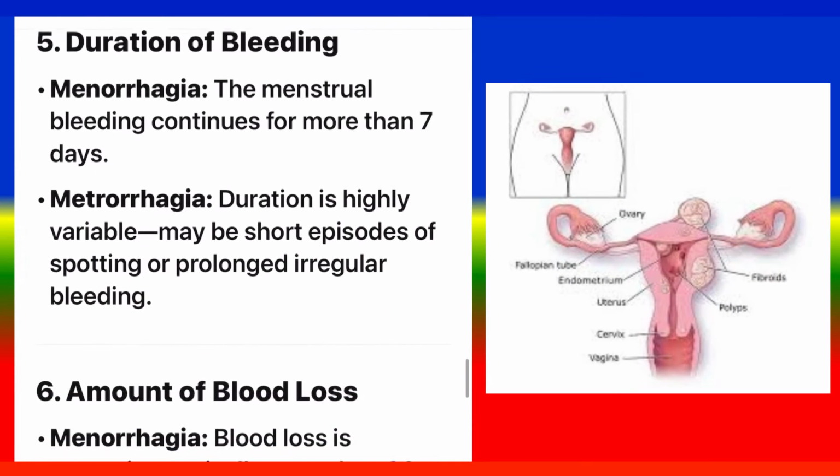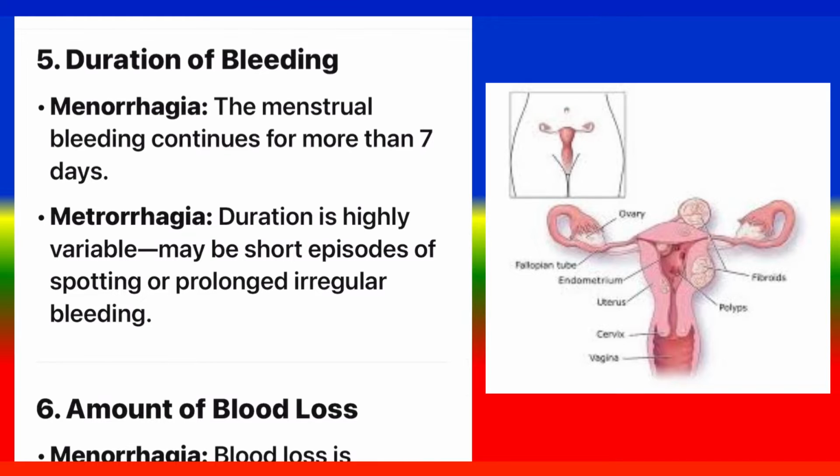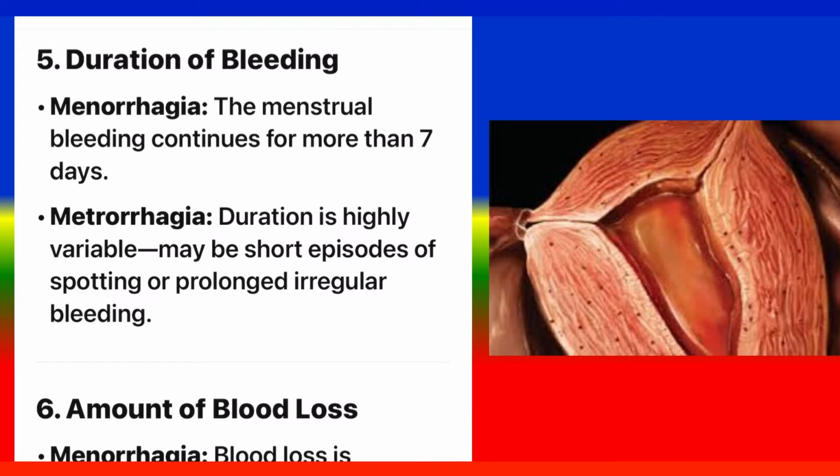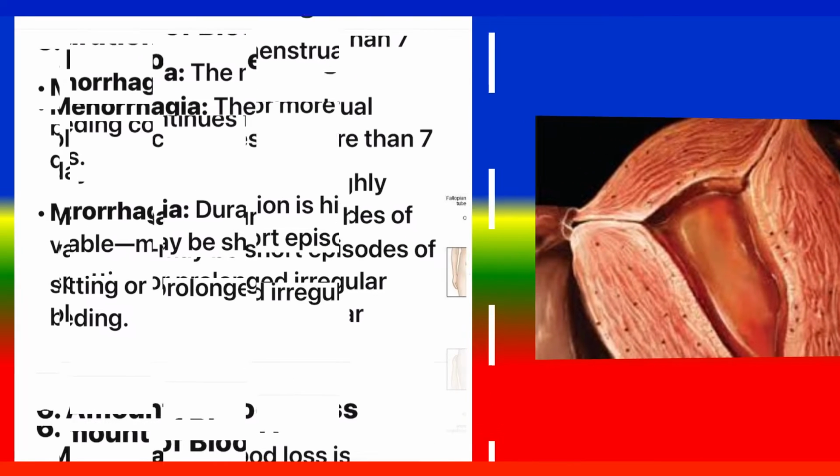5. Duration of bleeding. Menorrhagia: the menstrual bleeding continues for more than 7 days. Metrorrhagia: duration is highly variable, may be short episodes of spotting or prolonged irregular bleeding.